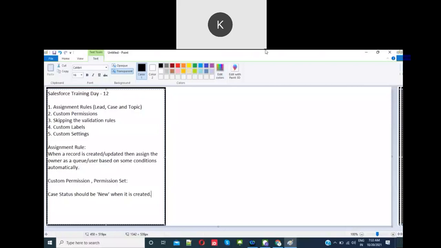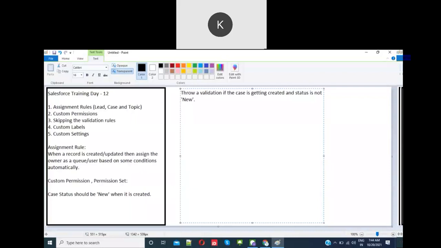Done, Anji. Okay, this is the requirement I have given: on case creation, if the status is not new, then throw the error. How can we identify whether the record is new or not?